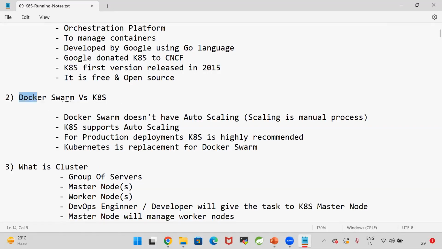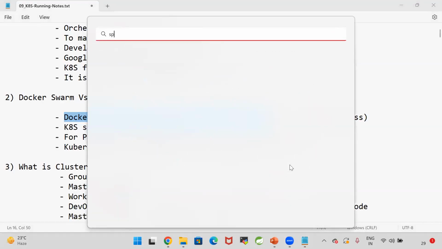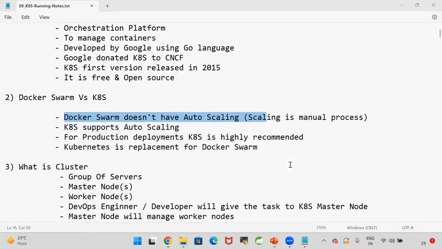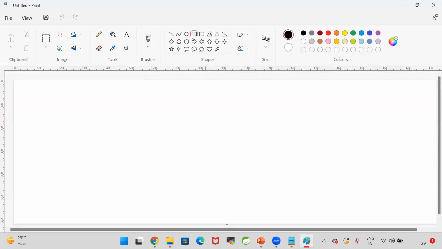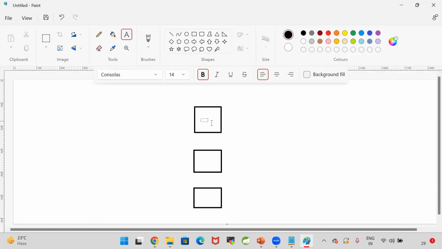So here, what are the differences between Docker Swarm and Kubernetes? Docker Swarm is also an orchestration platform. Kubernetes is also an orchestration platform. But what are the differences? Docker Swarm does not support auto scaling. Scaling is a manual process in Docker Swarm. Assume that I am running my application in 3 containers, container 1, container 2, and container 3. In these 3 containers, my application is running.